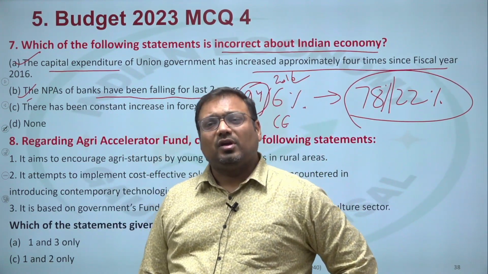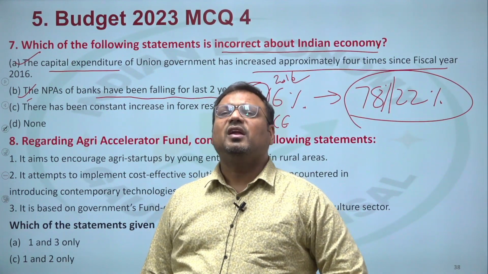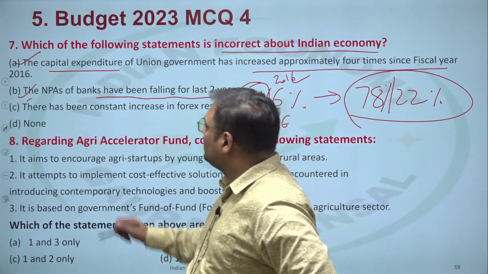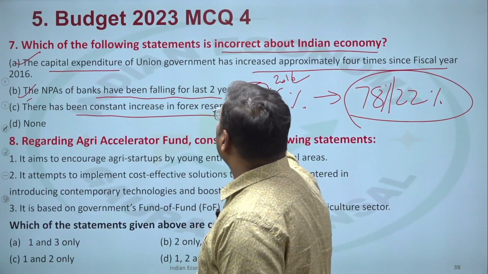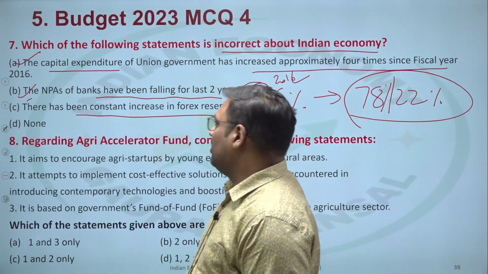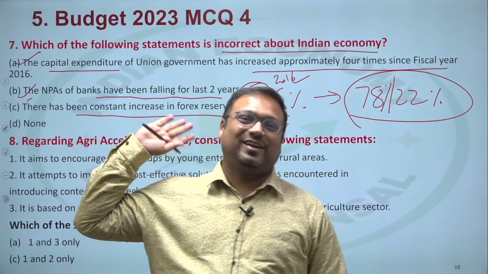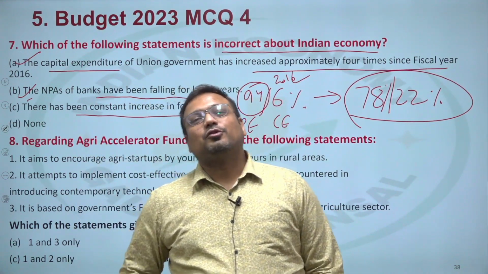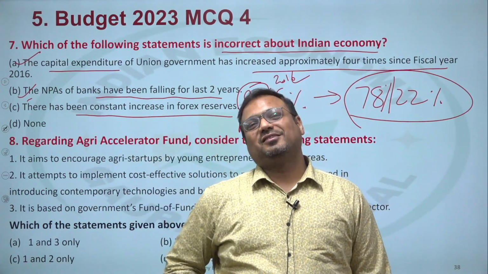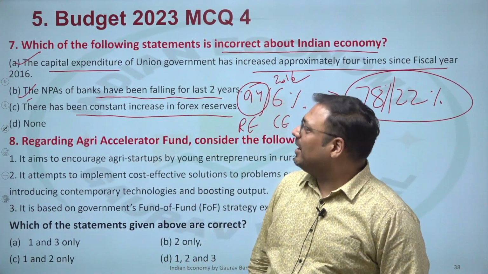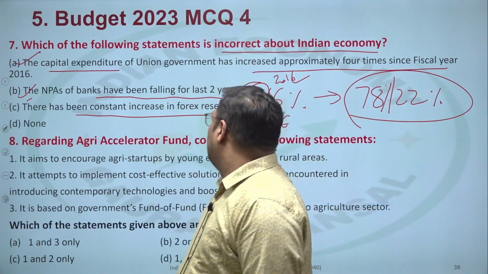Okay, now they have fallen almost to the pre-2014 levels. So that is a good thing. Then there has been a constant increase in forex reserves. So this could have been true actually. This could have been true because this was going perfect almost except for the last year. Okay, so there has been a consistent increase in the forex reserve.